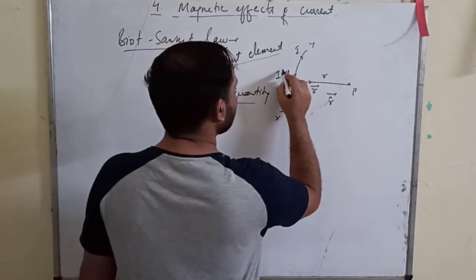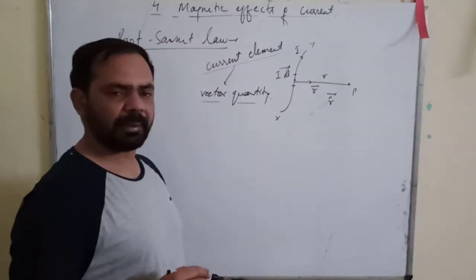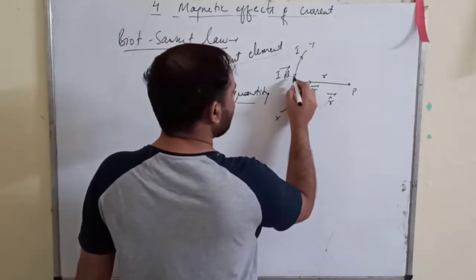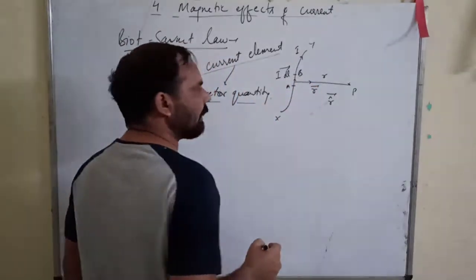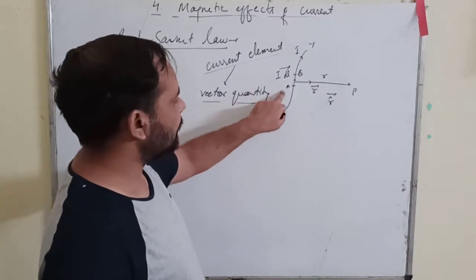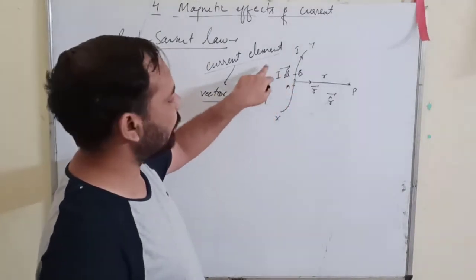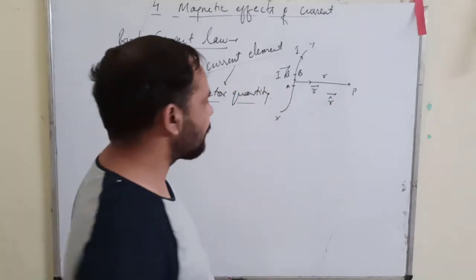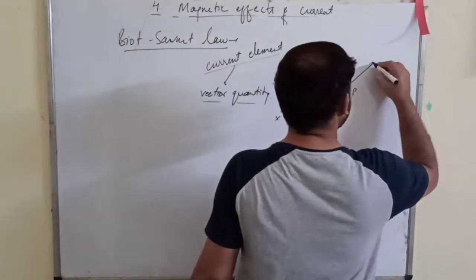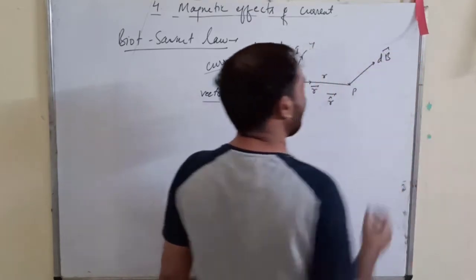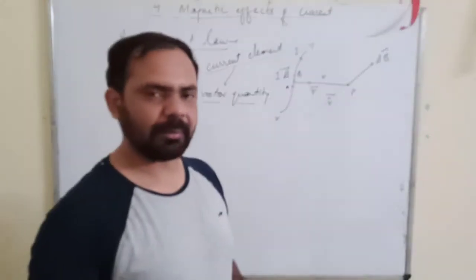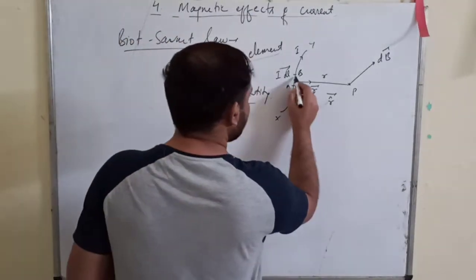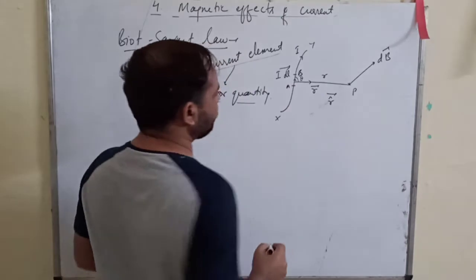So I will mark it like this, the Idl vector, from this end to this end, suppose A to B. This A to B is your current element Idl vector, and at this point P, suppose the magnetic field due to this current element is the dB vector, in any direction. Let us suppose that the angle here is theta.